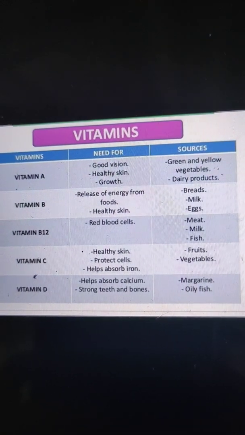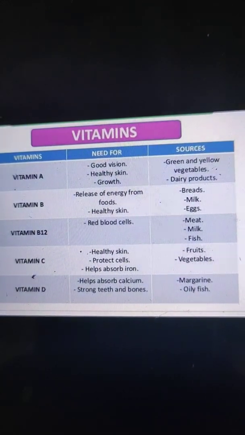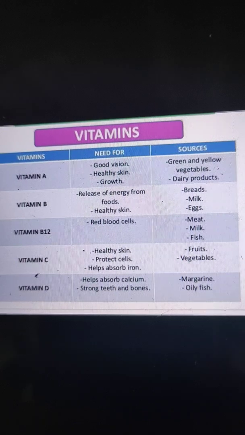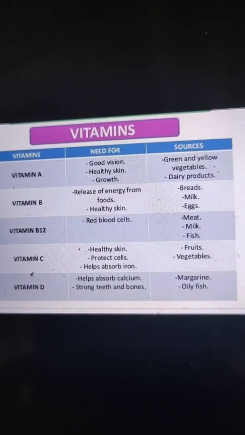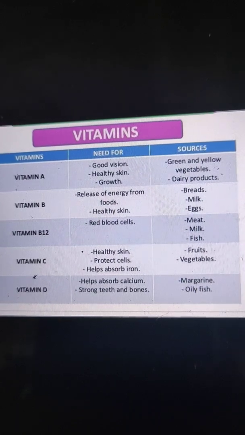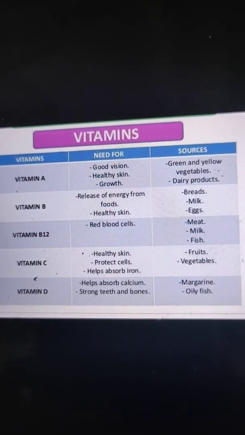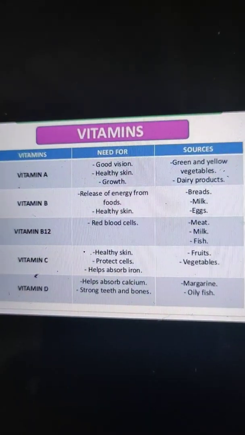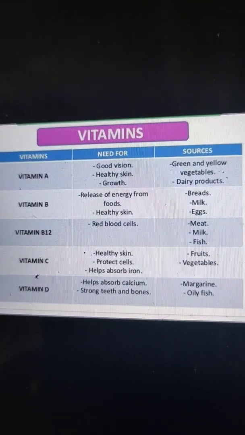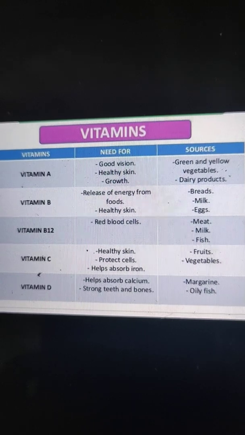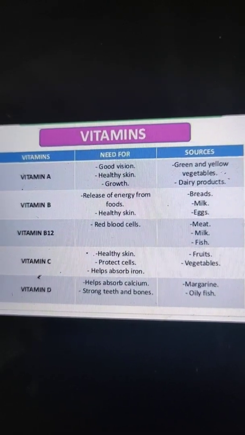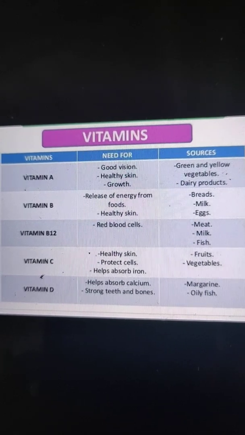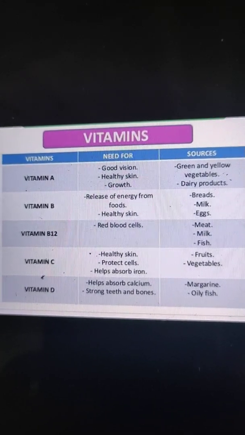The second one is vitamin B, and the main function is the release of energy from the food. It is also responsible for healthy skin and the proper functioning of the digestive system, the heart, and the nerves and the muscles also, right? So the main sources of vitamin B are bread, milk, eggs. These all are sources of vitamin B.